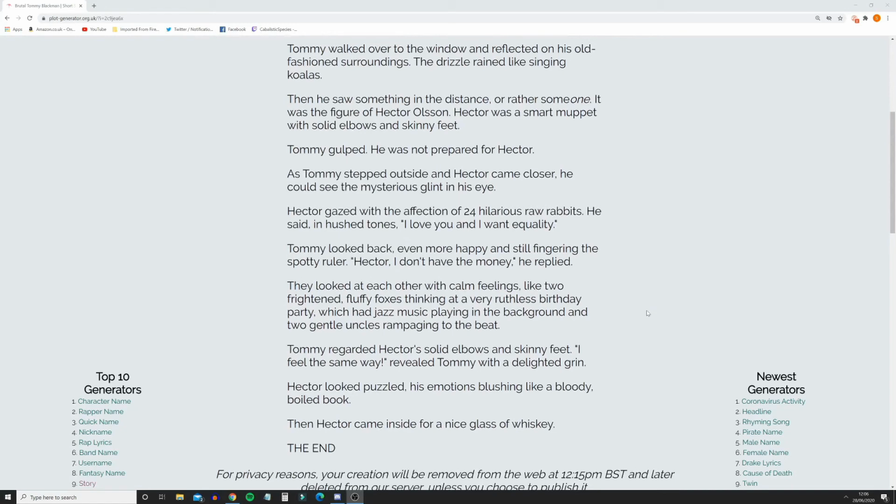They looked at each other with calm feelings, like two frightened, fluffy foxes thinking at a very ruthless birthday party which had jazz music playing in the background and two gentle uncles rampaging to the beat. Tommy regarded Hector's solid elbows and skinny feet. "I feel the same way," revealed Tommy, with a delighted grin. Hector looked puzzled, his emotions blushing like a bloody boiled book. Then Hector came inside for a nice glass of whiskey. The end.